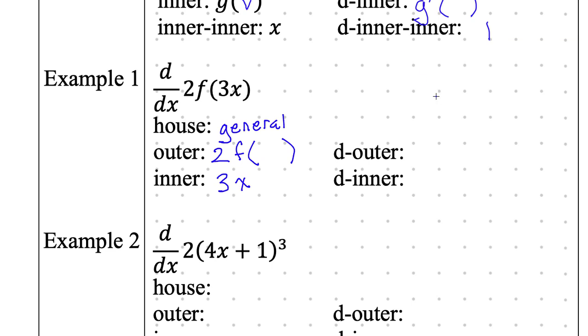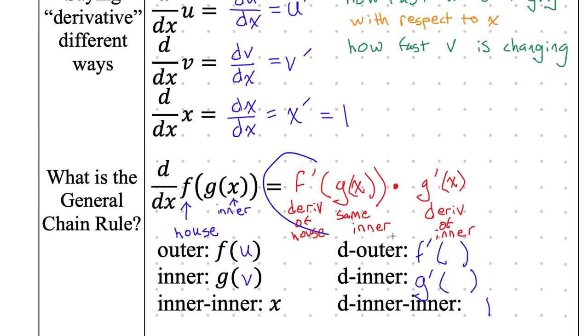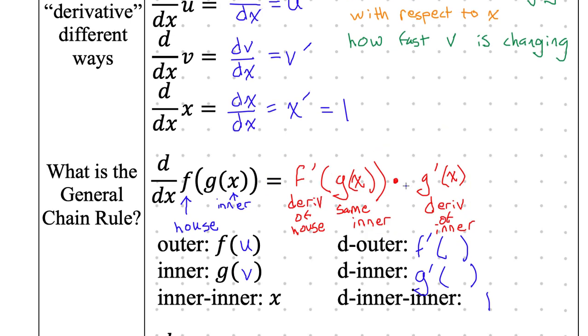What is doubter? 2f prime of whatever. Exactly. Good job, Gio. What about dinner? That would be 3. You just take the coefficient, right? Okay, we're not done. We have analyzed this problem. Now we need to write it out using this formula in red because it's important. That's why it's in red.